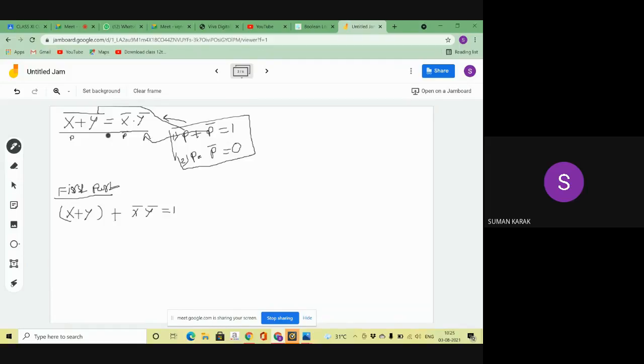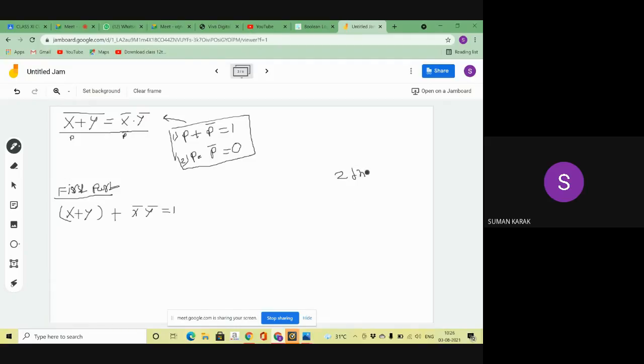Now, if you are applying this law in this theorem, that means what? This is a p. That means x plus y plus p bar, x dash and y dash equal to 1. Did you understand or not? Please tell me. Did you understand? Again, I'm asking you. Okay. Now coming to the second part.